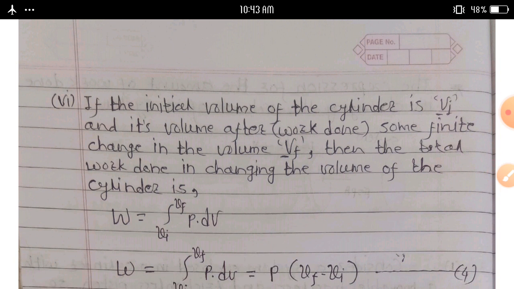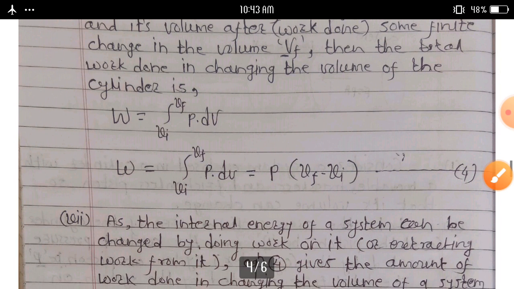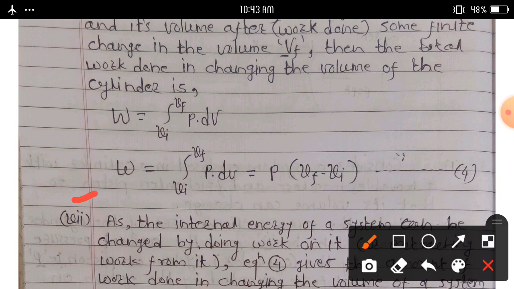If the initial volume of the cylinder is V suffix I, and its volume after some finite change in the volume is V suffix F, then the total work done in changing the volume of the cylinder is given by W is equal to integration from V suffix I to V suffix F of P into dV.